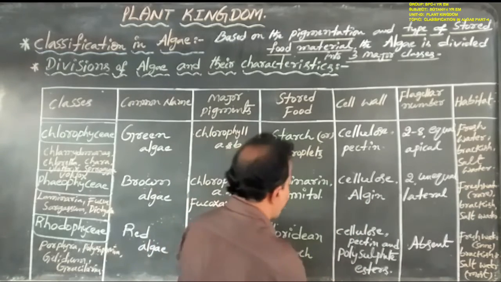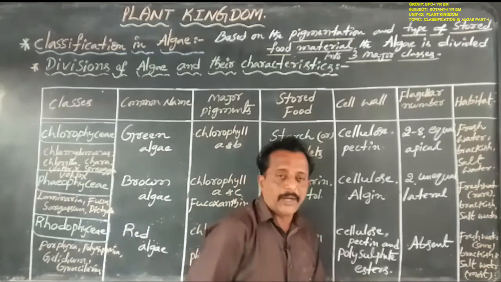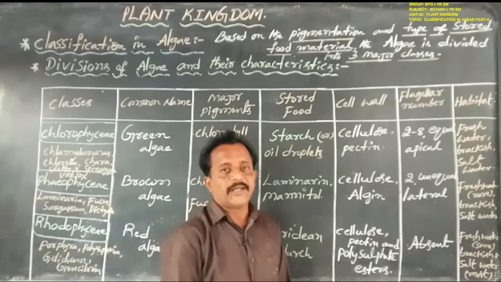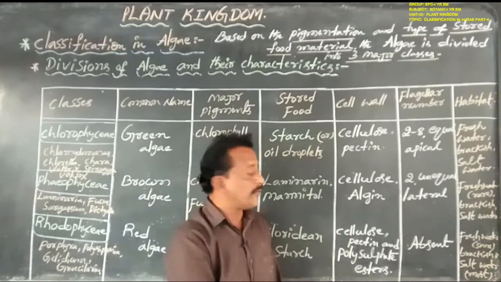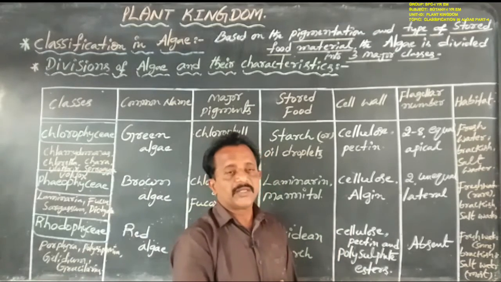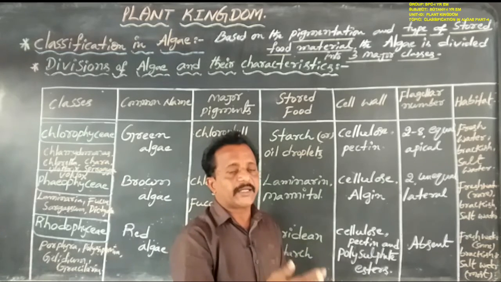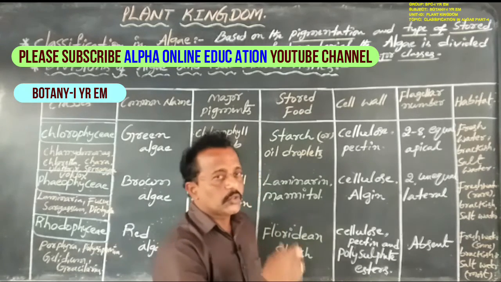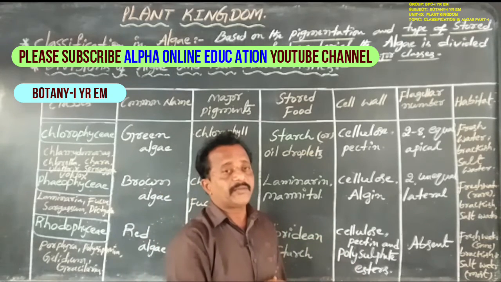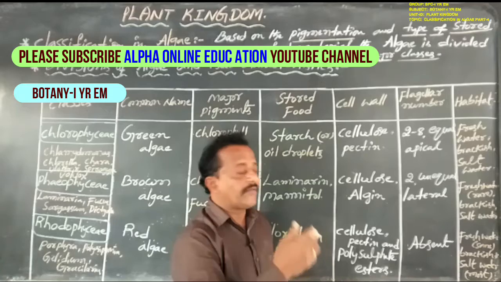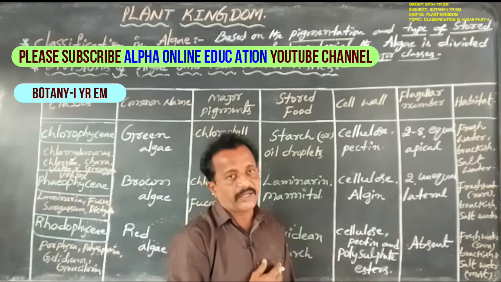Next, coming to the members of Rhodophyceae such as Porphyra, Polysiphonia, Gelidium and Gracilaria, the cell wall also contains two layers. One is the outer layer and the second one is the inner layer. The inner layer is made up of cellulose as well as pectin, but the outer layer is always made up of polysulfate esters.